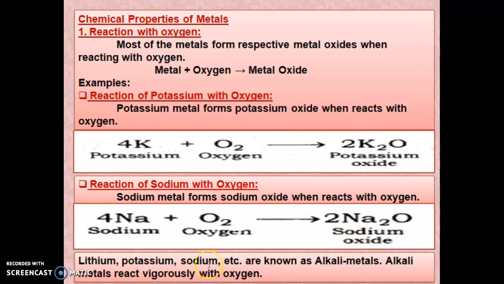Lithium, potassium, sodium, etc. are known as alkali metals. Alkali metals react vigorously with oxygen. So potassium, sodium and lithium react vigorously with oxygen.